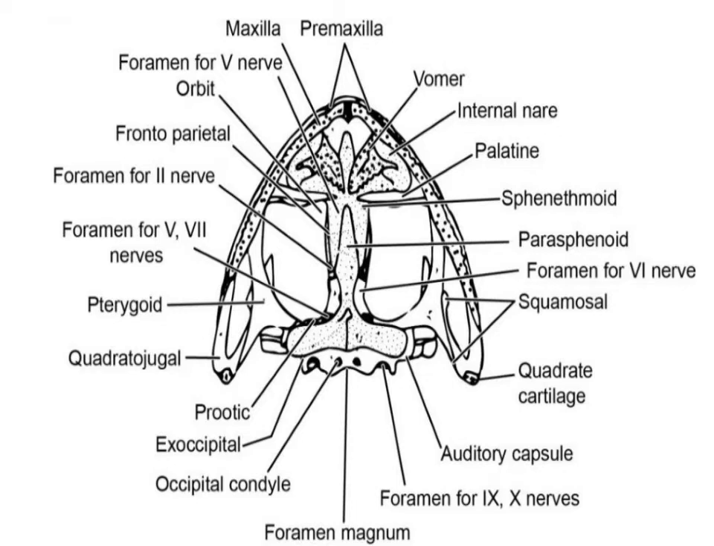A vertical cartilage called the mesethmoid separates the two nasal capsules, the two nasal chambers. The nasal chamber is divided into two with the help of the mesethmoid, and the dorsal wall of each capsule is strengthened by a triangular bone which is called the nasal. The nasal is the bone which strengthens the dorsal side of the nasal chamber.